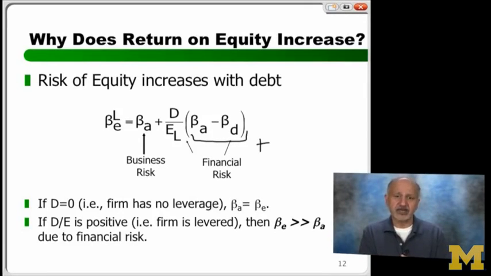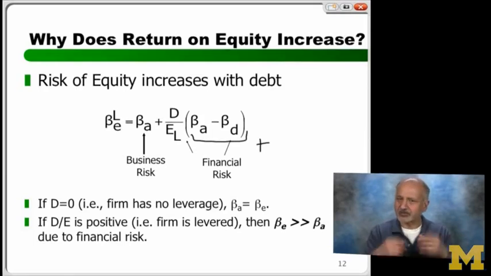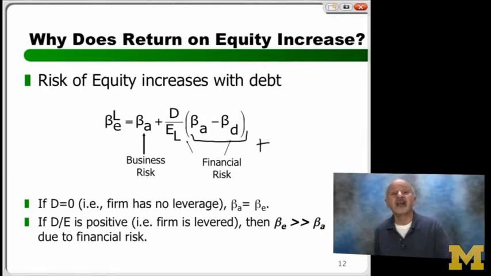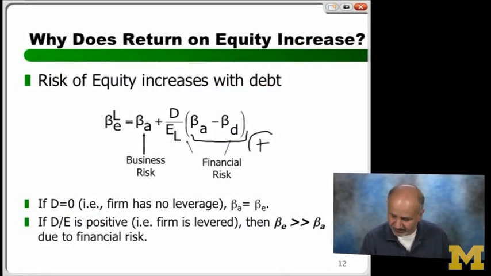What kind of firms have debt? Well, airlines have debt, right? Because their fixed assets are so large, and there are other reasons. We are not getting into it, but just to give you an example. Airlines have a lot of debt. Software companies don't. Growth companies don't. But suppose you have debt. This thing is positive. It's called financial risk if this is positive.